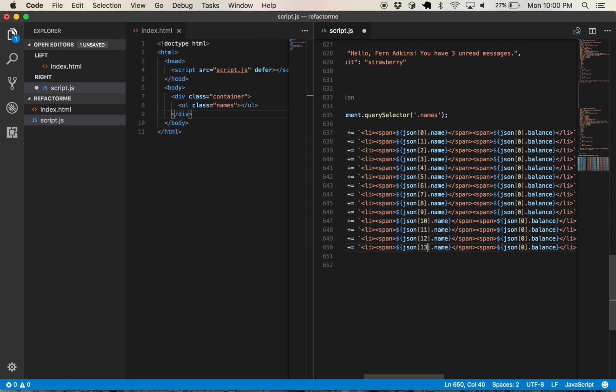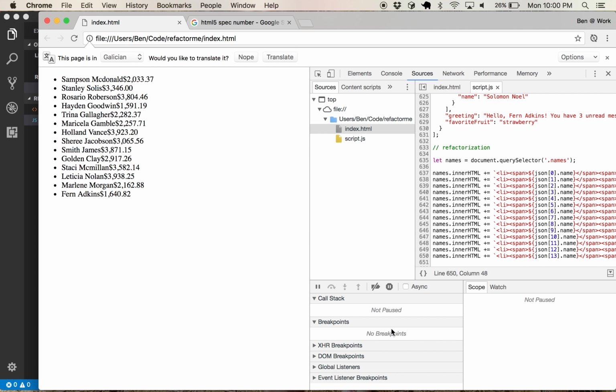You see, this is going to be kind of a pain, right? 2, 3, 4, 5, 6, 7, 8, 9, 10, 11, 12, 13. Phew. All right, so we got everyone's balances and their names all laid out nicely.